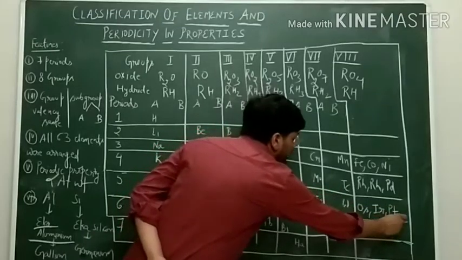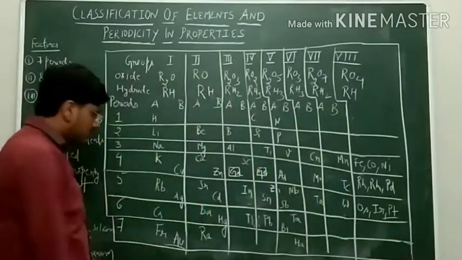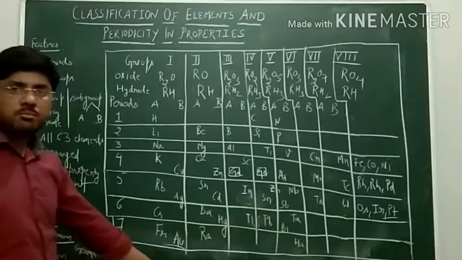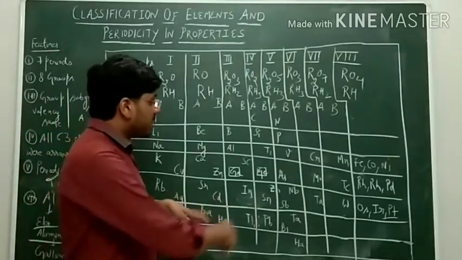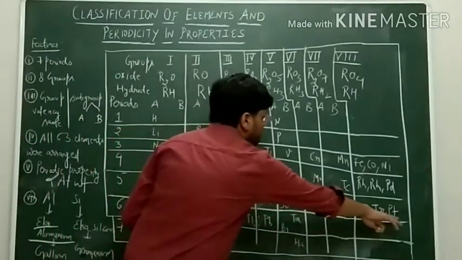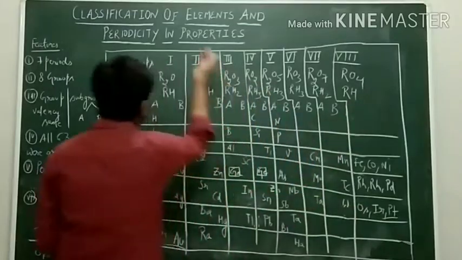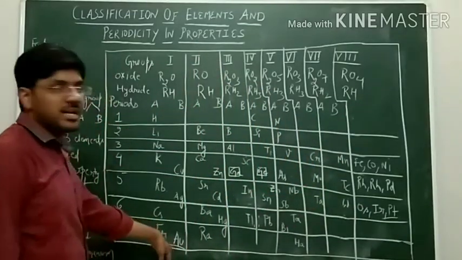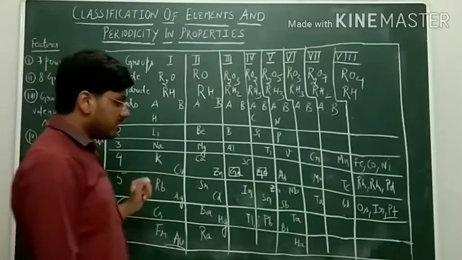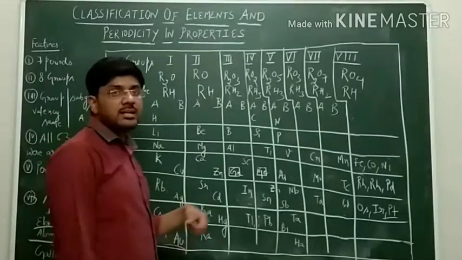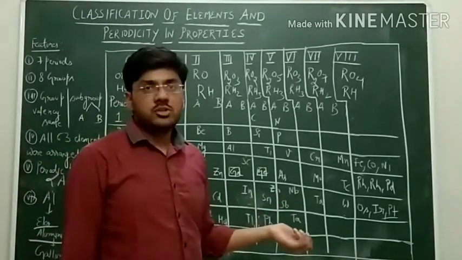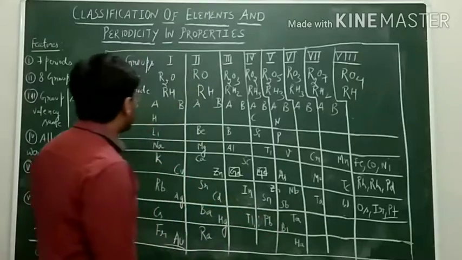Another failure is that he has not put together similar elements like platinum and gold. They are found to have almost similar properties, but what he has done, he has separated these elements. Platinum in group 8 and in the first group he has placed gold. So another failure. Third failure is that he was not able to explain isotopic positions.